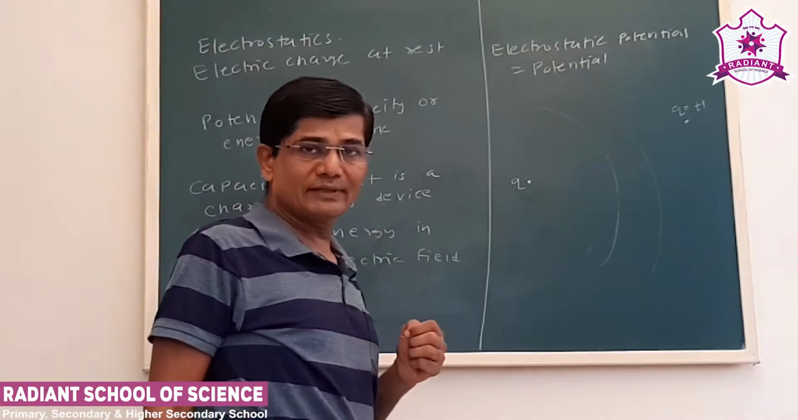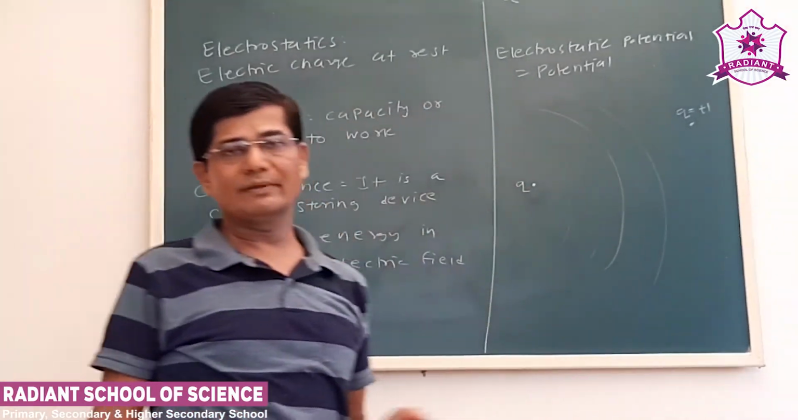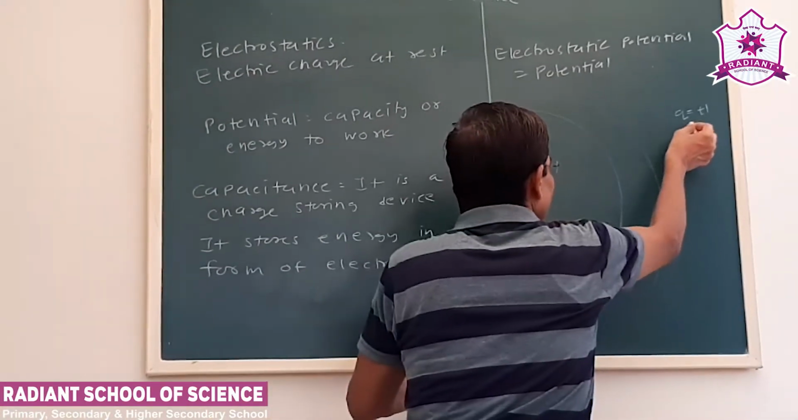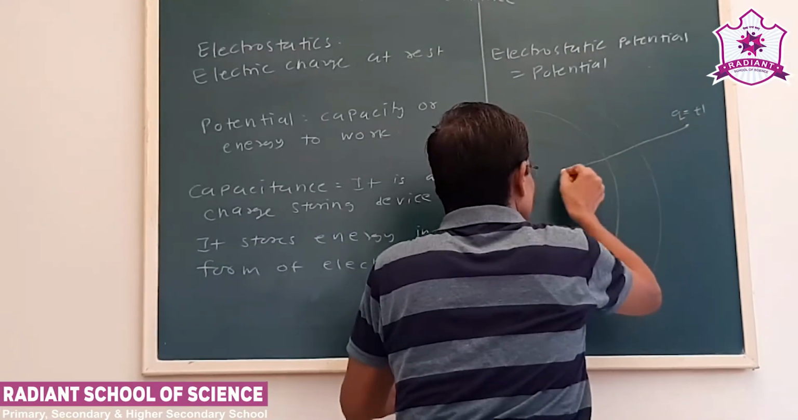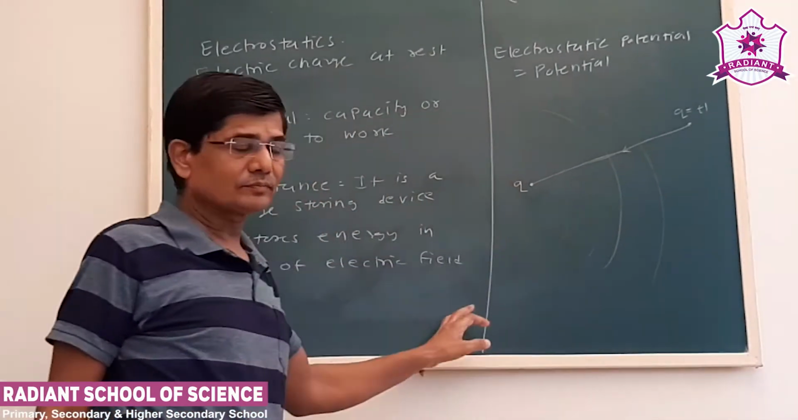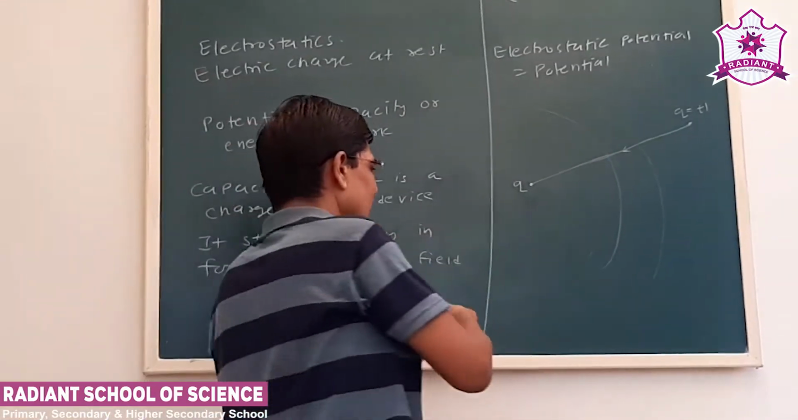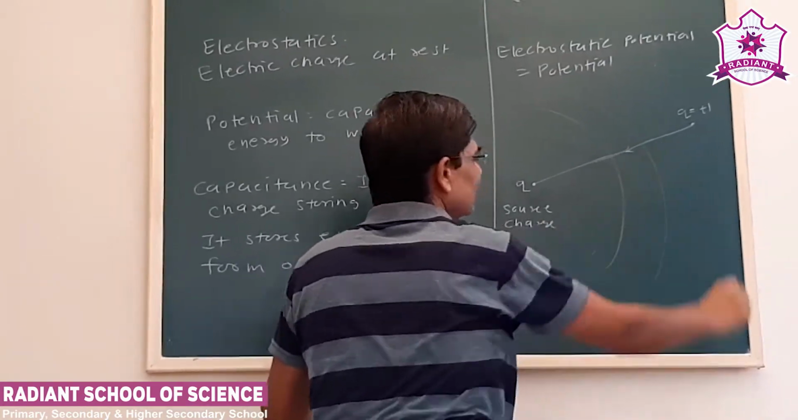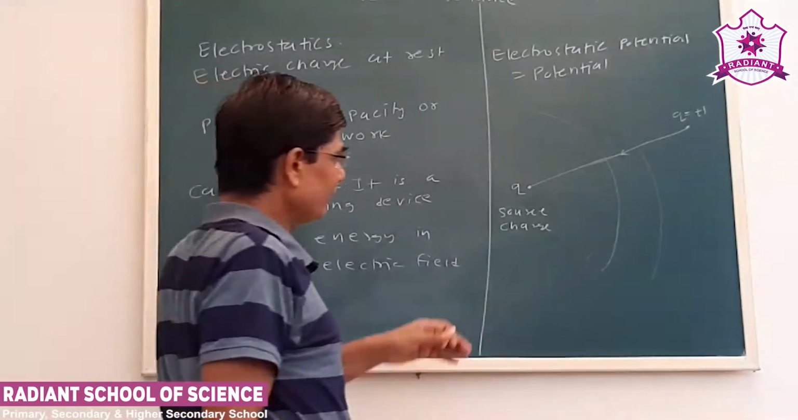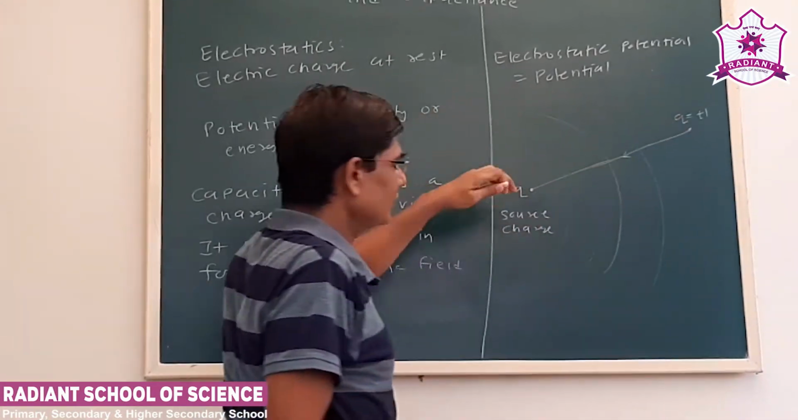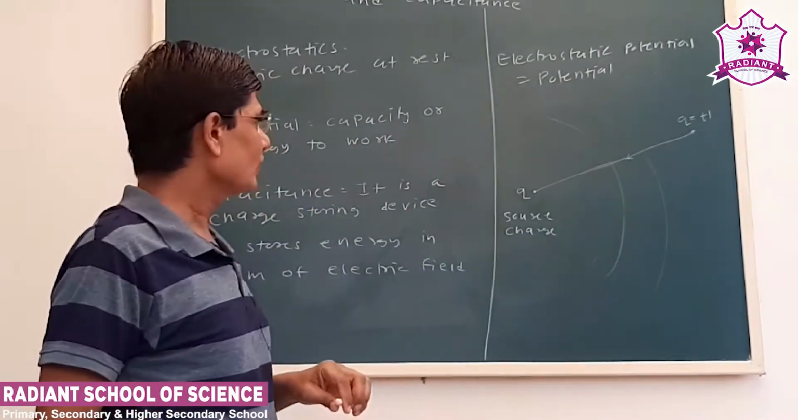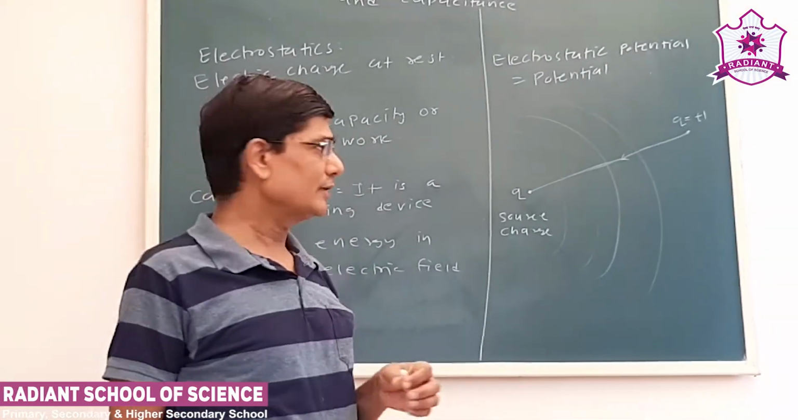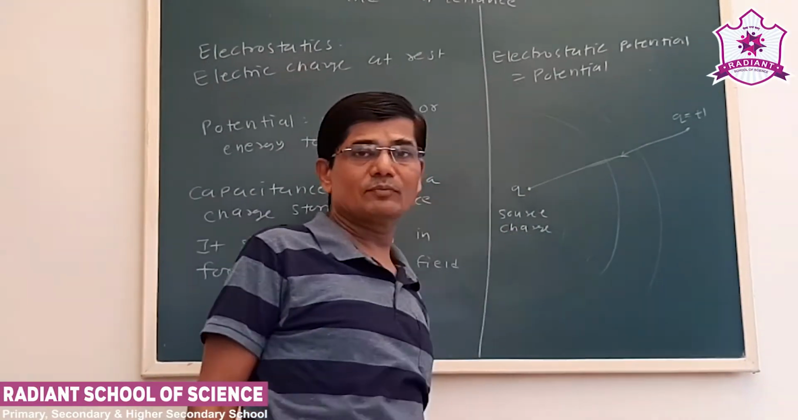So what type of force will be there? These are like charges. Between like charges there is a force of repulsion. Now suppose we have to bring this test charge, a unit positive charge, in the electric field of the source charge. Let us say Q is our source charge. As we have seen, there is a repulsive force. We have to do work against the repulsive force. That work done is nothing but potential.